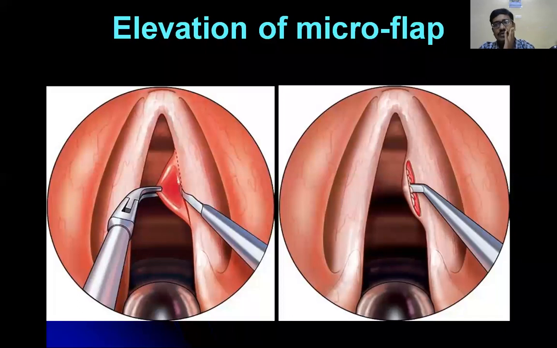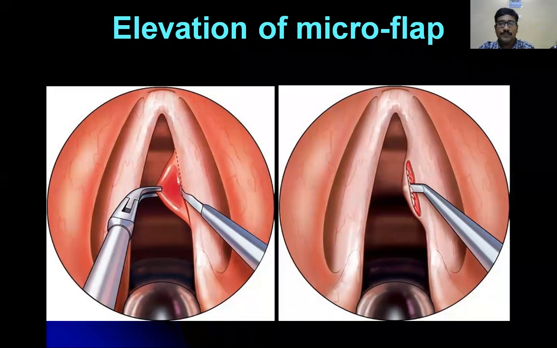Anterior commissure. So what is the investigation of choice for vocal polyp, vocal nodule, and Reinke's edema? Direct laryngoscopy. Excellent. Direct and indirect laryngoscopy. What is the treatment of choice for vocal nodule, vocal polyp, and Reinke's edema? Excellent. It is not microlaryngoscopy. It is microlaryngeal surgery.